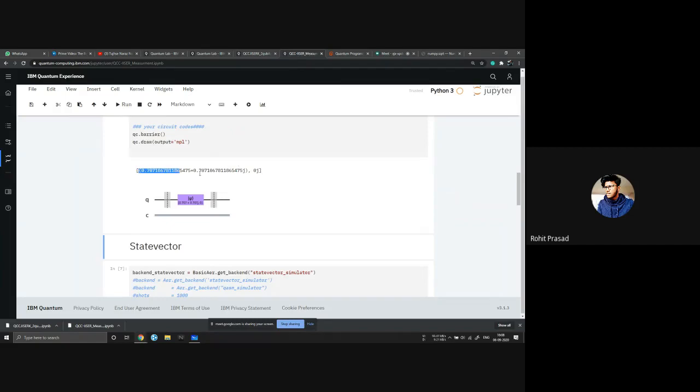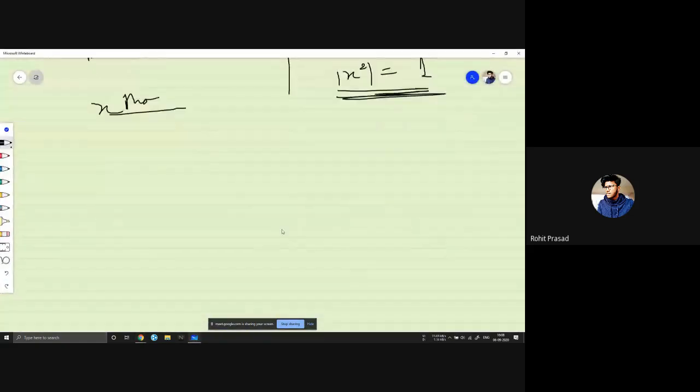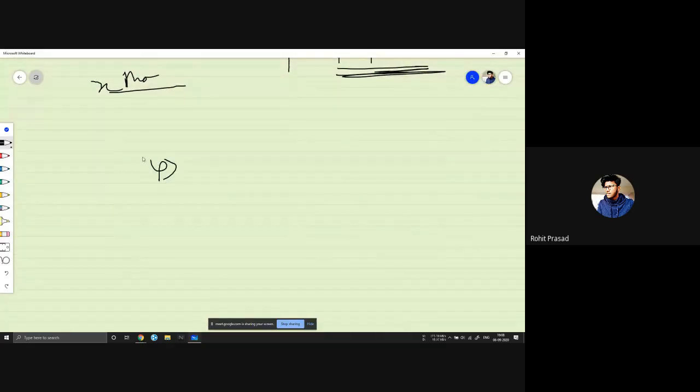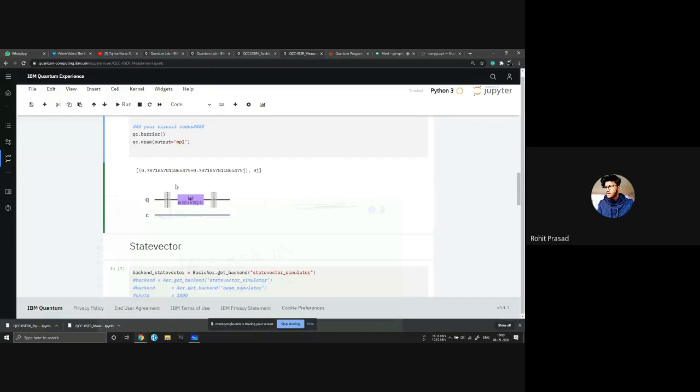So your vector being this. What did you tell? You have a 0, 1 by square root 2 plus iota 1 by square root 2. So magnitude of x is still 1. So if we run this thing, it is 1 by root 2, 1 by root 2, comma 0.